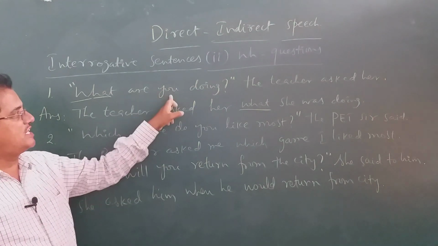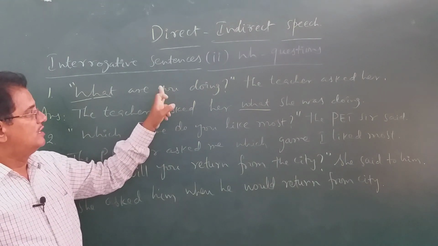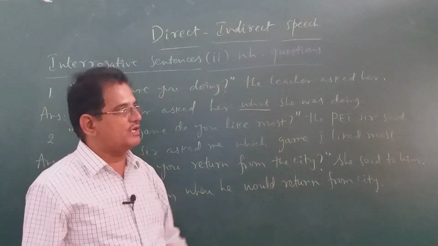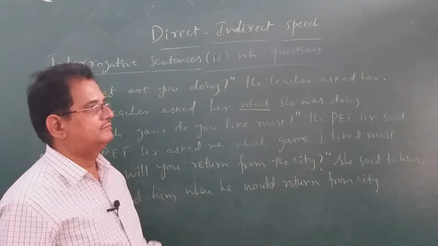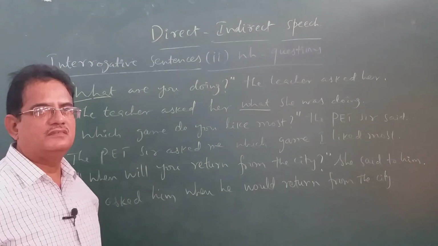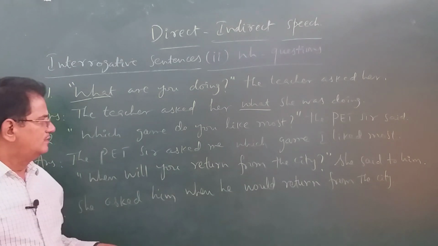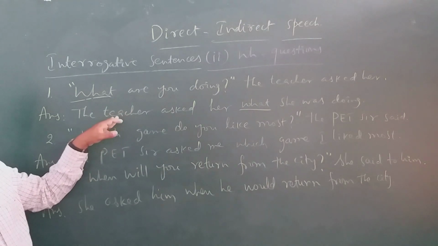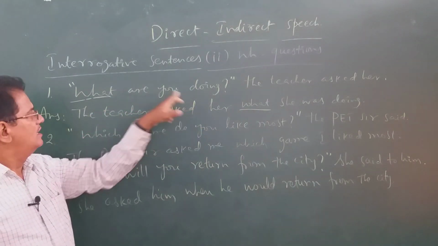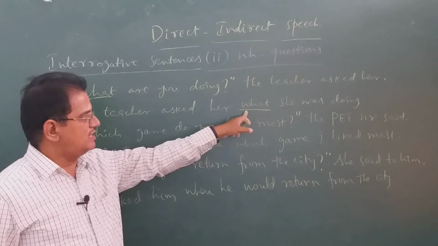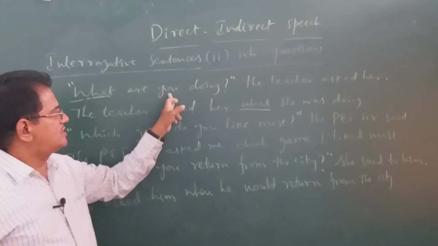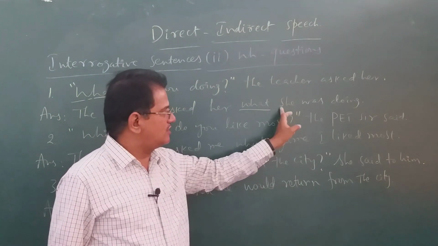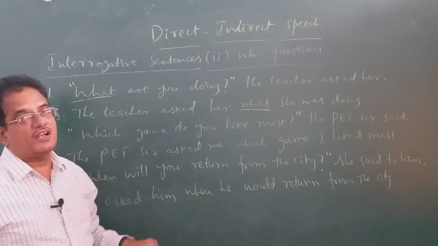What? First change the subject here also, because it's also interrogative. You is her, so she. Are becomes was, what she was doing. What are you doing? This is a question asked by the teacher to her. So the teacher asked her, what? That itself acts as the reporting word. Subject is you becomes she because she asked her. Are becomes was because it is singular number third person. What she was doing. Don't write what was she doing.